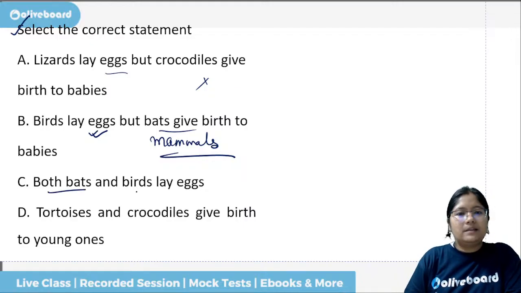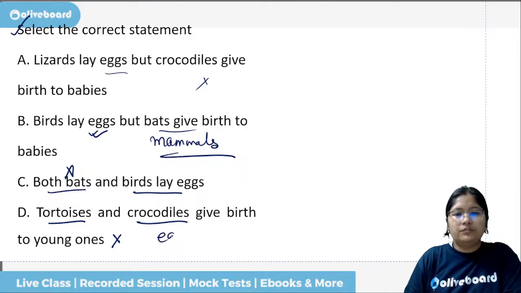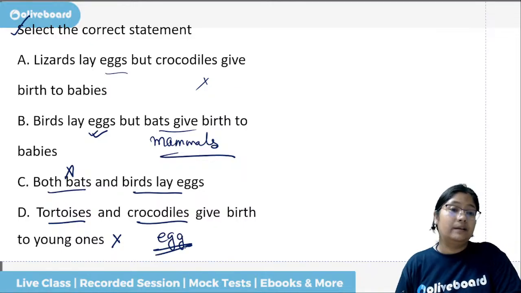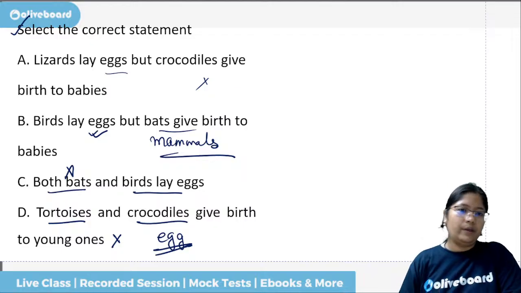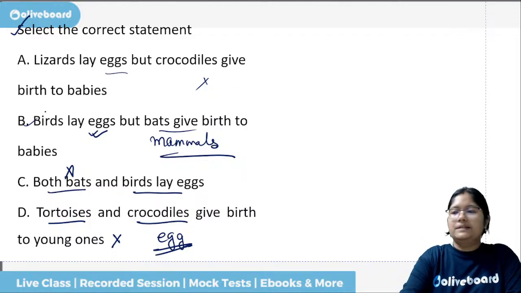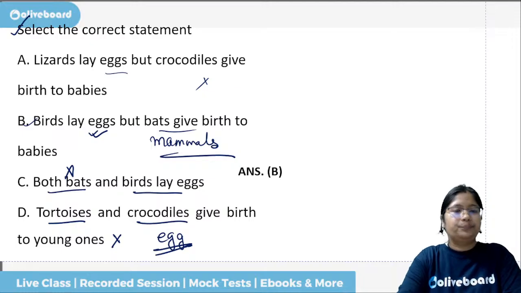Both bats and birds lay eggs. Bats do not lay eggs. Tortoise and crocodiles give birth to young ones. No, both of these, tortoise and crocodiles, again reptiles, and they will give the egg. Okay, so B is the correct answer here.